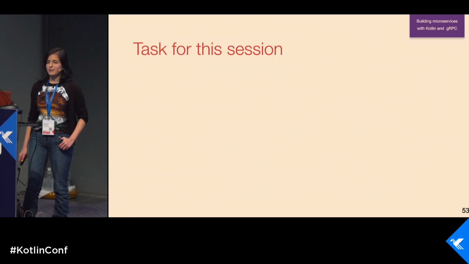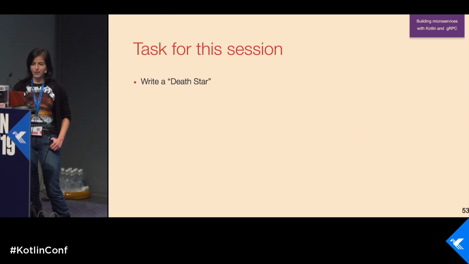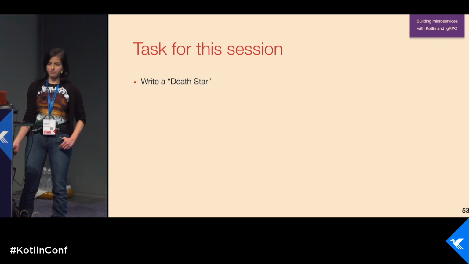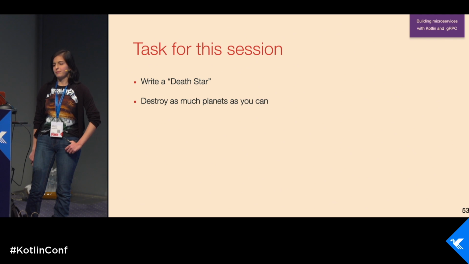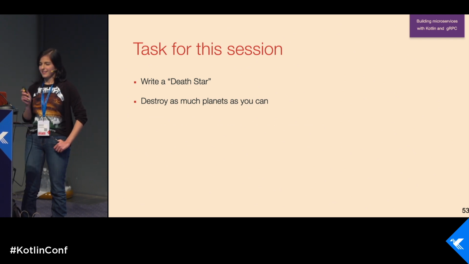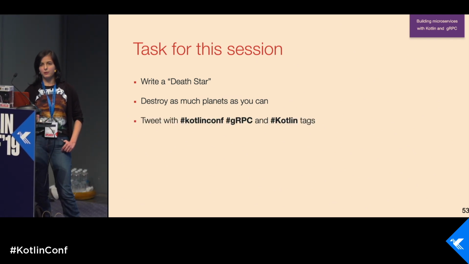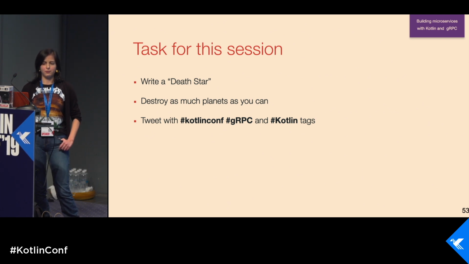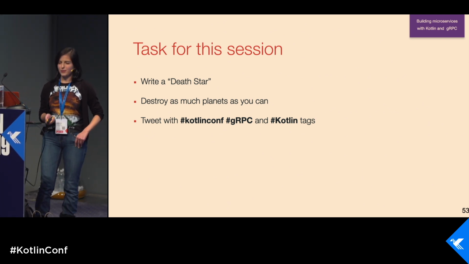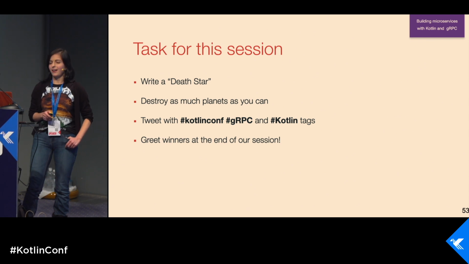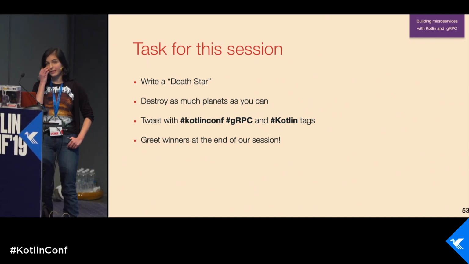So there is a small task for this session. What should we do? First of all, we need to write this Death Star. And then we need to destroy as many planets as we can. Then we should tweet about it, because if we don't tweet, I think it won't happen. So you should tweet. And I'm a little bit of a lazy person.